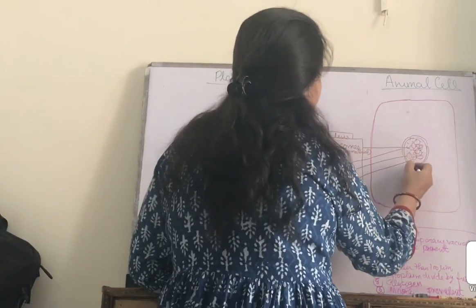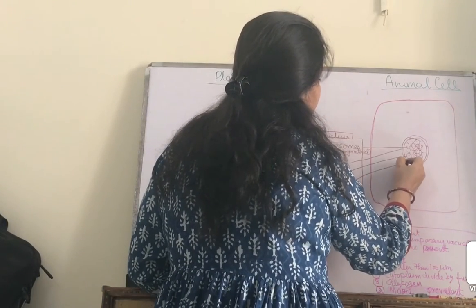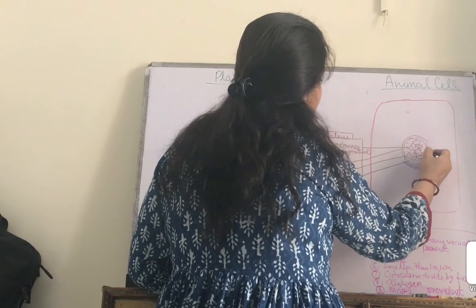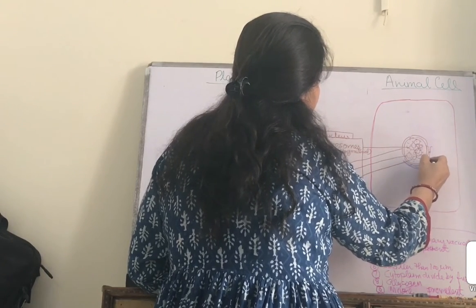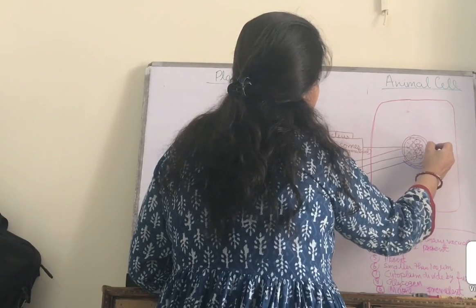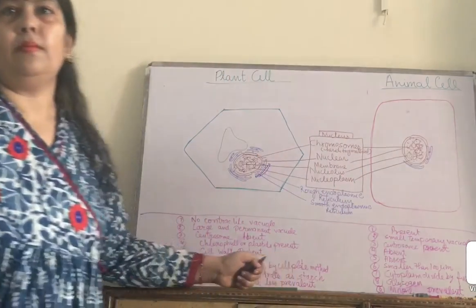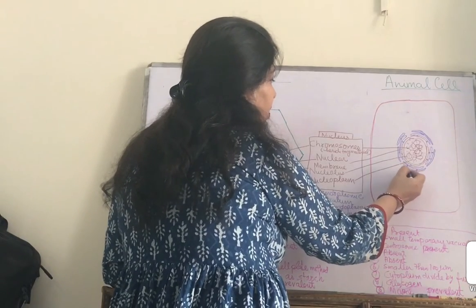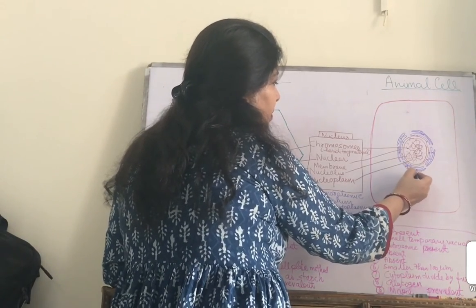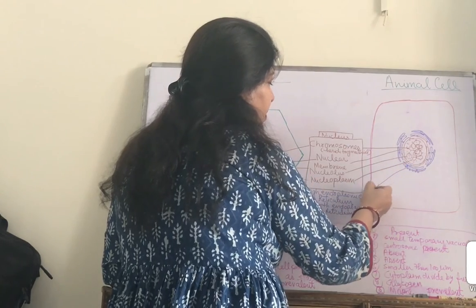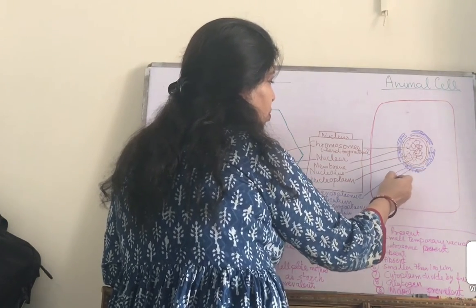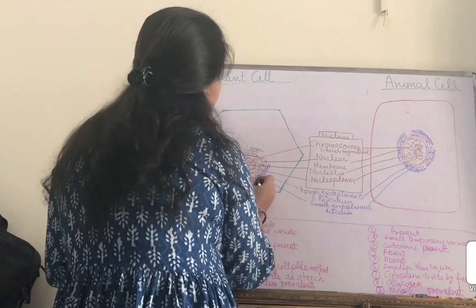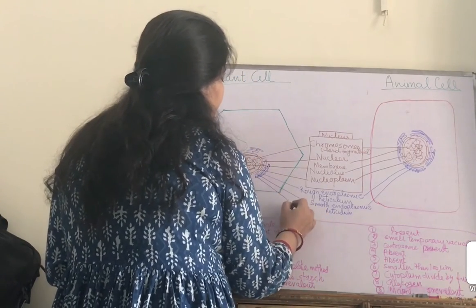And similarly we can draw endoplasmic reticulum here also. So this is rough endoplasmic reticulum, and this one is smooth endoplasmic reticulum, and these rounded bodies are ribosomes.